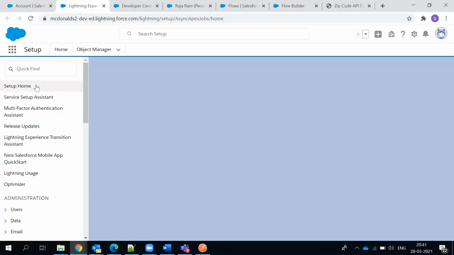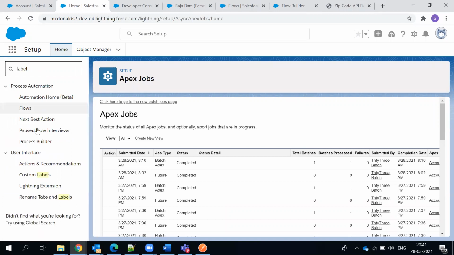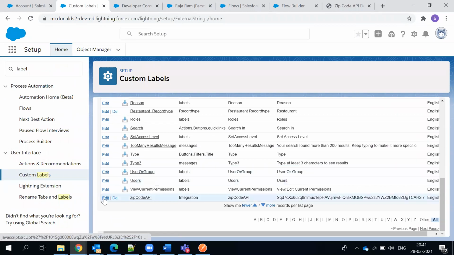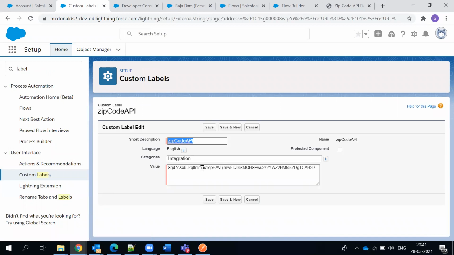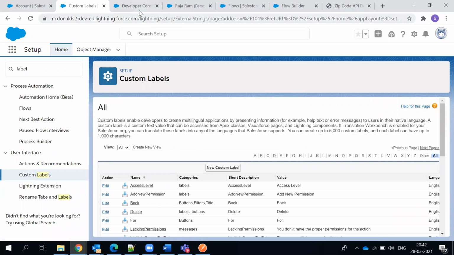Custom labels. You have put the API code there, or did the remote settings there. You only give the base URL. The reason I want to keep it in labels is that we often try to modify this stuff. If tomorrow in production you wanted to modify something, you can do it on the UI only instead of doing it in code. This is the best practice. It's a fast thing, you can do save and then close, done.